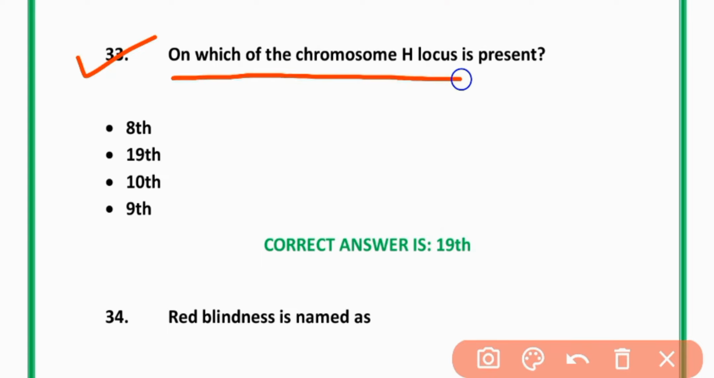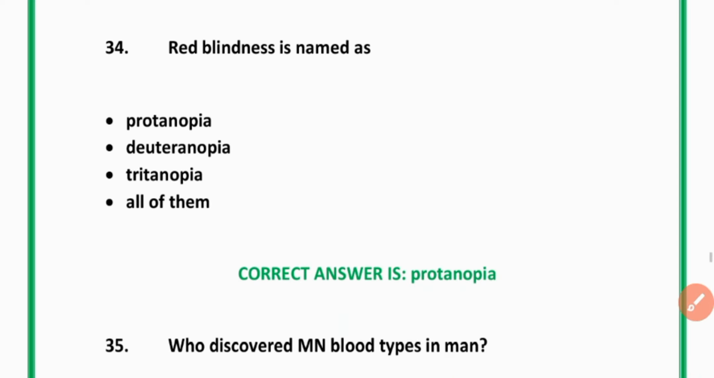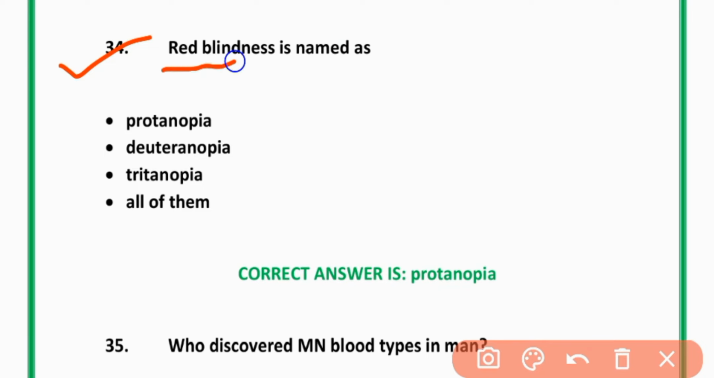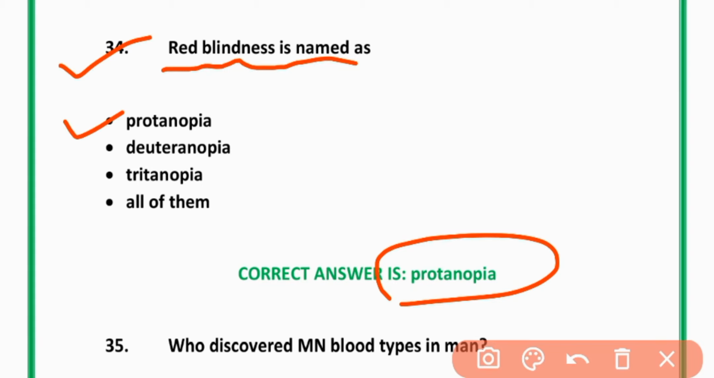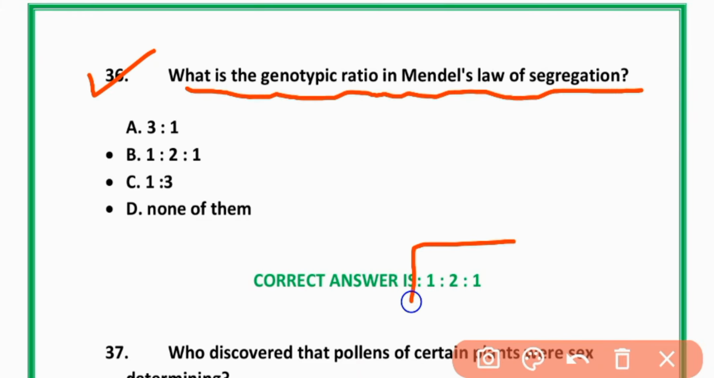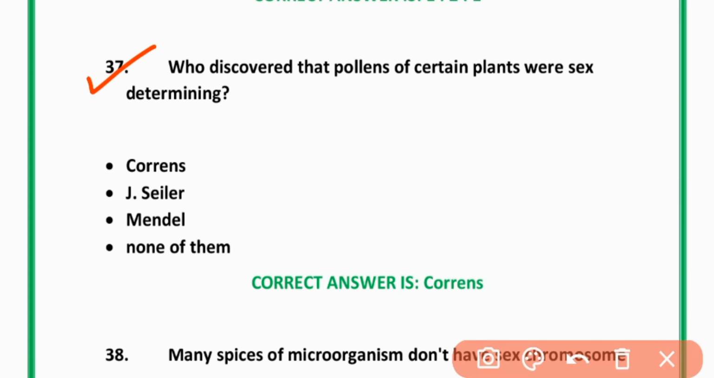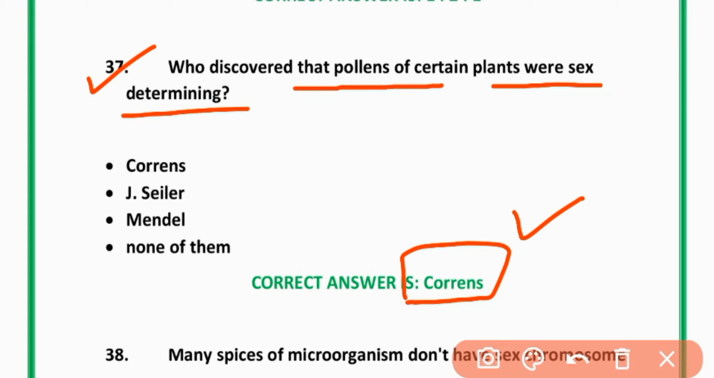On which of the chromosomes H locus is present? 19th. Option B is correct. MCQ number 34. Red blindness is named as protanopia. Option A is correct. 36. What is genotypic ratio in Mendel's law of segregation? 1:2:1. Option B is correct. 37. Who discovered the pollen of Sattion plant were sex determining? Option A is correct. Correns.